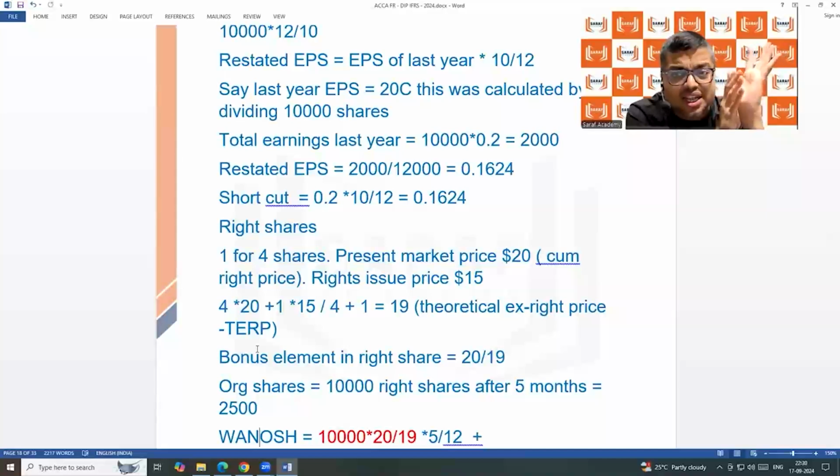This is not called a discount; I'm just using the term discount. We don't call it a discount, we simply say that rights shares for existing shareholders are brought at a price lower than the market price, so that existing shareholders are inclined to buy it.